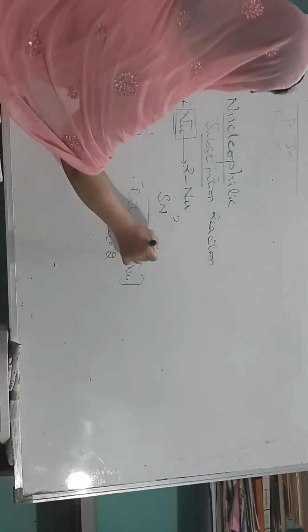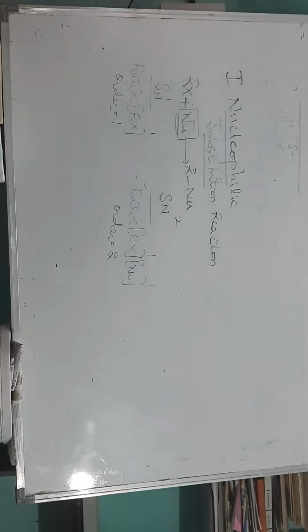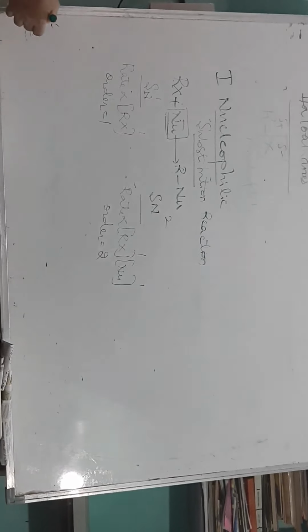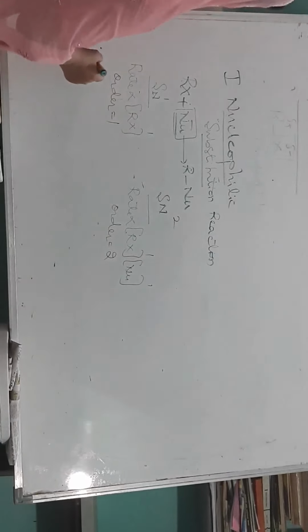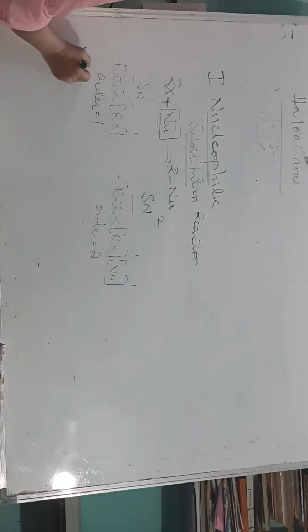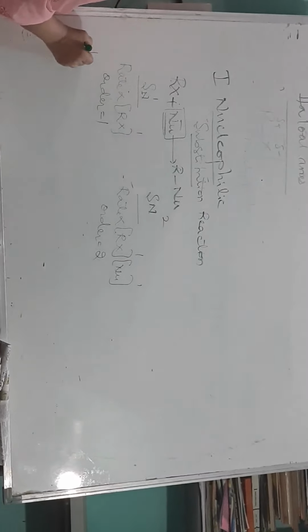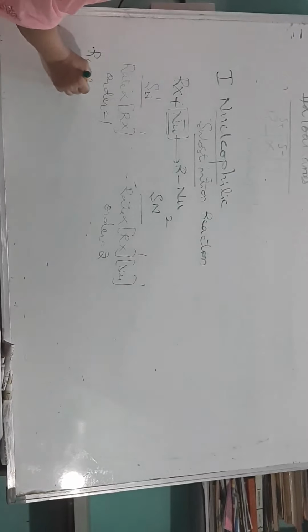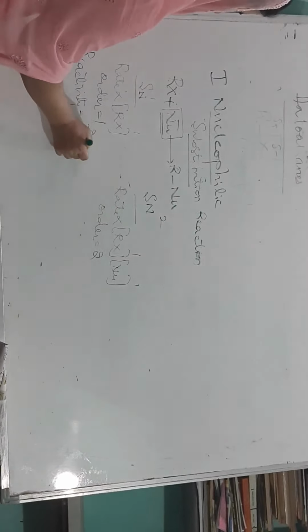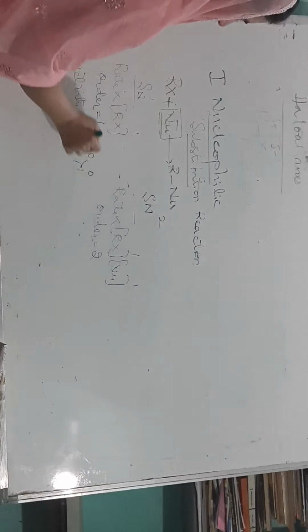We are going to study about the order of a reaction in chemical kinetics. It is experimentally determined. We can't find it out theoretically. The order of reactivity for SN1 is tertiary greater than secondary than primary.